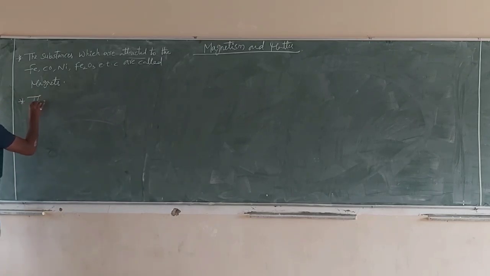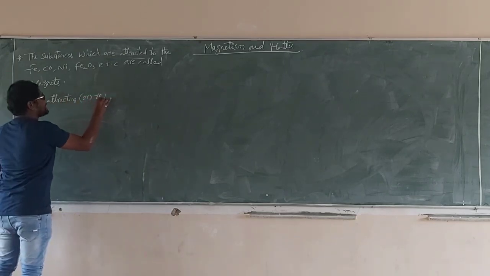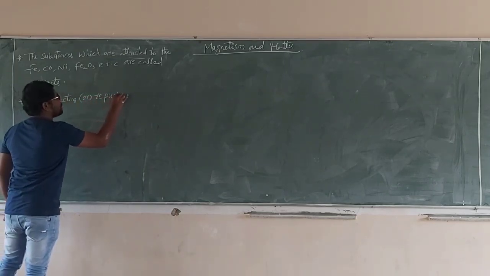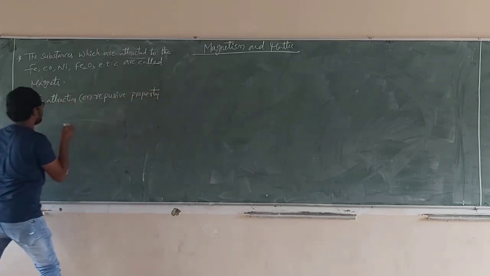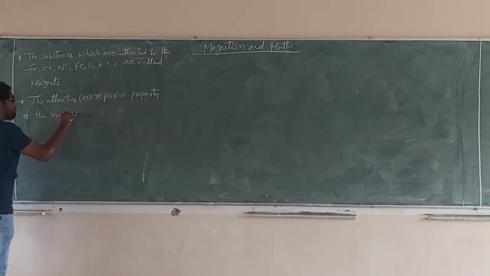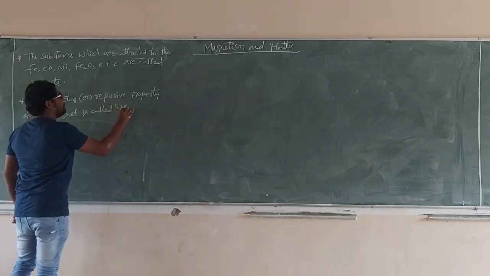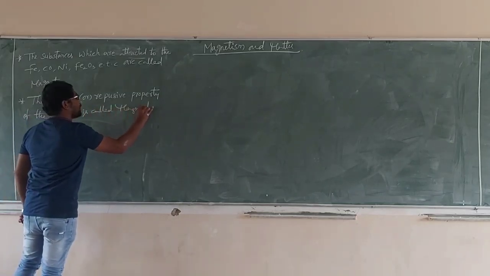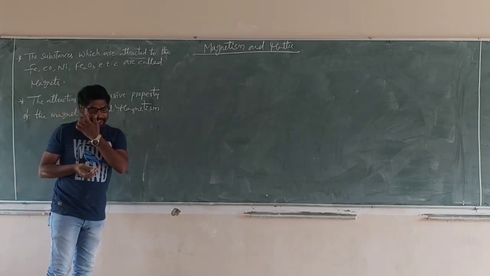So the attracting or repulsive property of the magnet is called magnetism. Magnetism is the property. This is about the introduction of magnet.